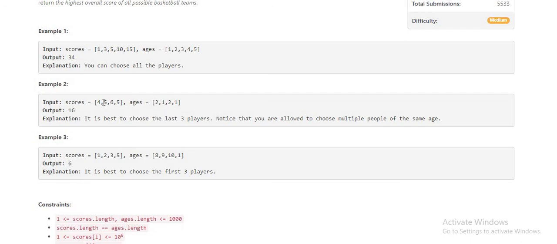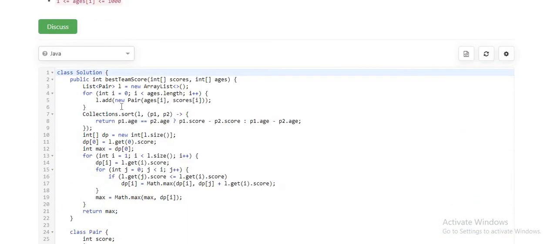This is a variation of the standard dynamic programming problem, the longest increasing subsequence. Initially, this is the function we are given, bestTeamScore, and these are the two arrays, ages and scores, and we have to return the maximum score based on the team which we form.